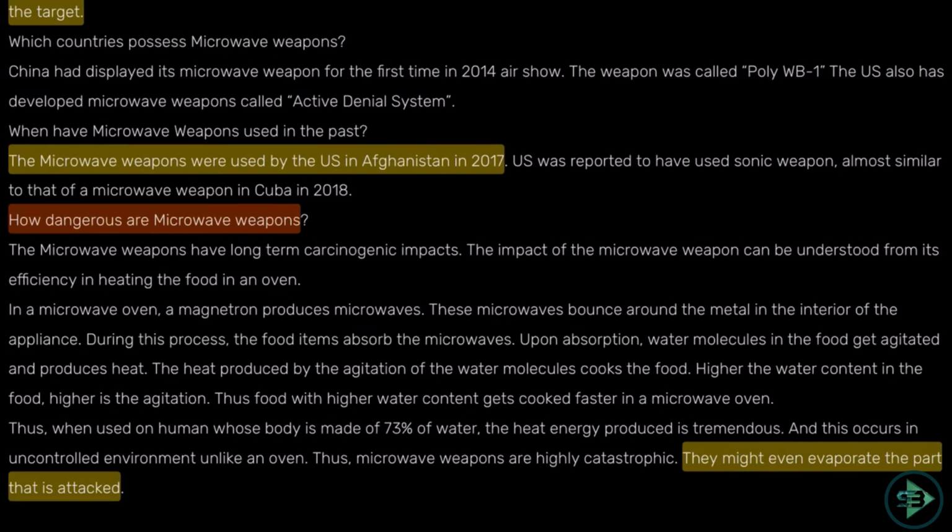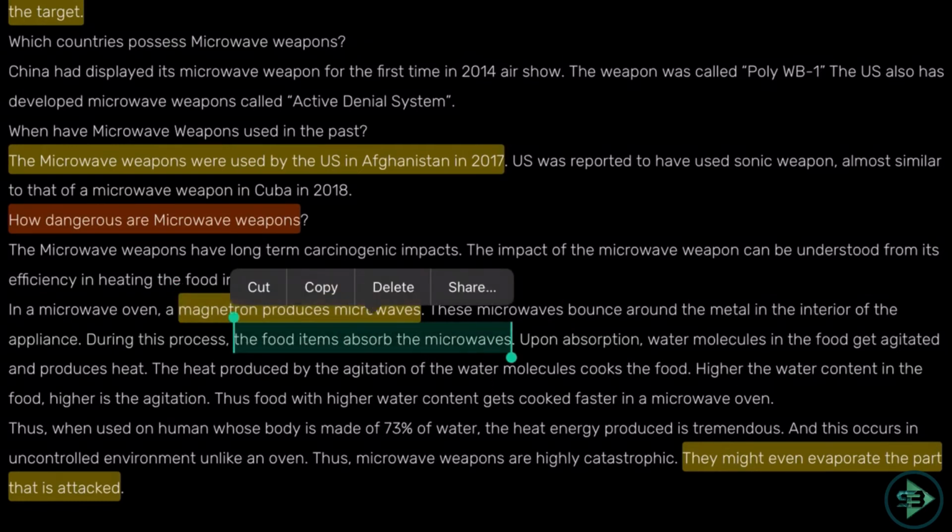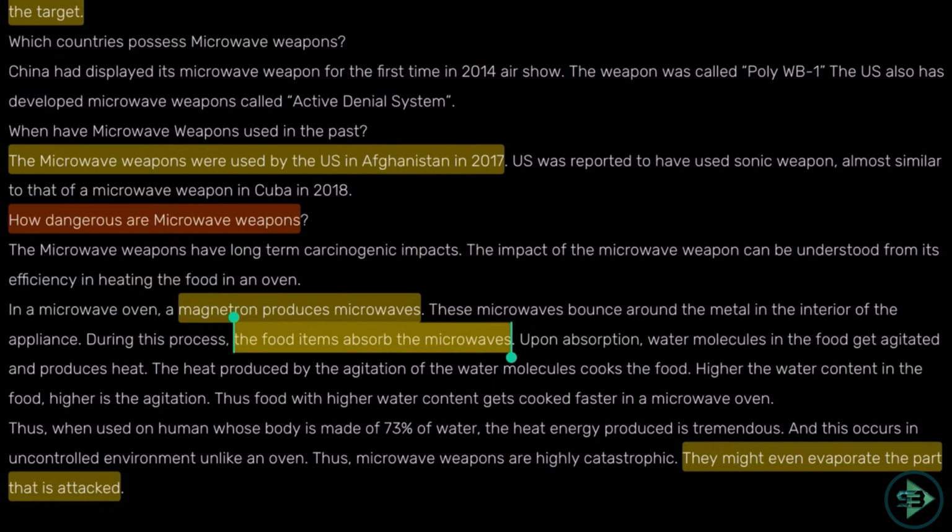Why does the food get cooked in the microwave oven? Let's understand this. A magnetron produces microwaves inside the oven. These microwaves bounce around the metal in the interior of the appliance. During this process, while they bounce off, the food item absorbs the microwaves. Upon absorption, the water molecules in the food get agitated and produce heat.